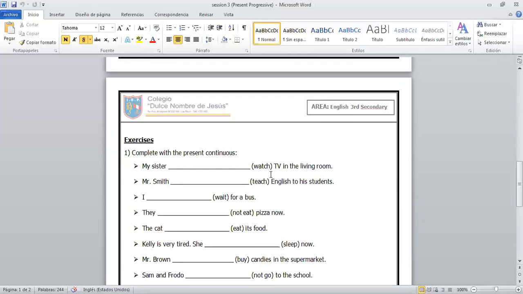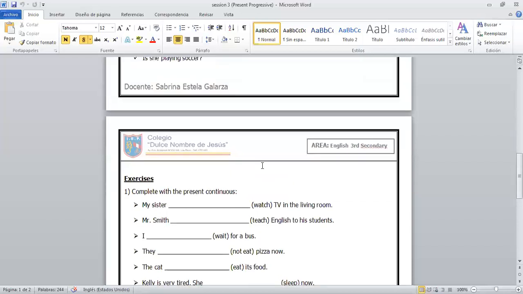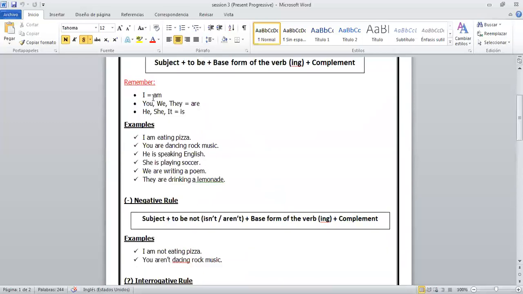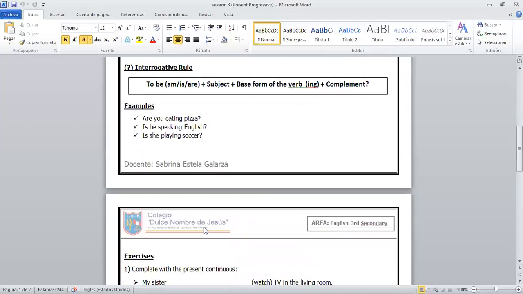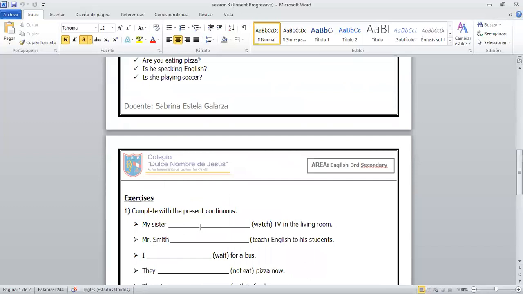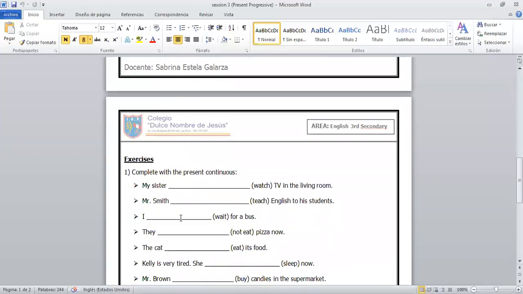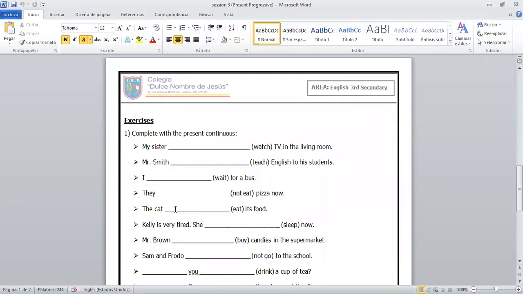My sister es mi hermana. Vendría a ser el sujeto she, porque she es para ella, femenino, mujer. Entonces, my sister, ¿no es cierto? Acá en el paréntesis no tenemos ningún not, entonces significa que es positive, es affirmative, positivo, afirmativo, oración afirmativa. Entonces, vamos a seguir la regla del afirmativo. Subject, tenemos el subject aquí, vendría a ser my sister. ¿Y cuál sería el to be? Is, my sister is. ¿Qué verbo nos dan? Watch. Entonces tenemos que agregarle el ing. My sister is watching TV in the living room. Allí tenemos el primer ejemplo positivo.